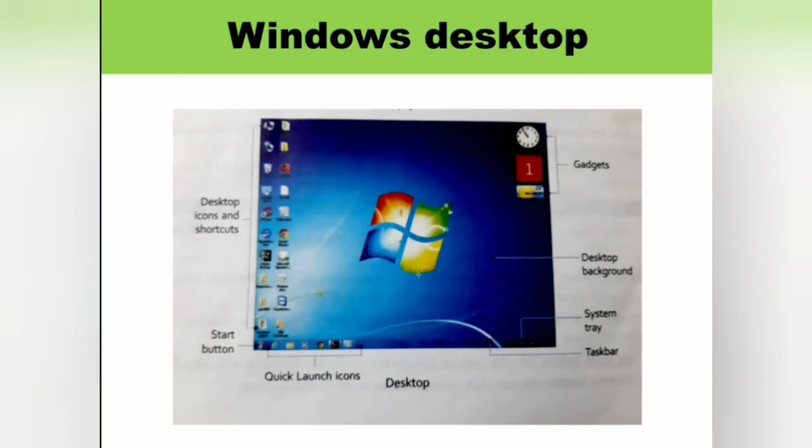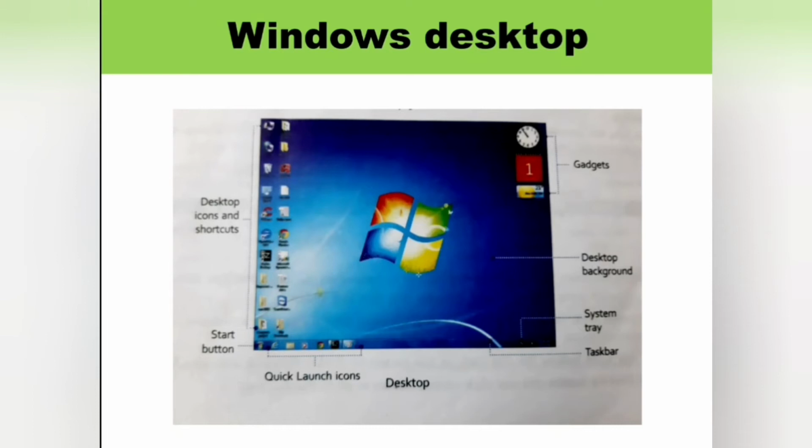This blue screen with the Windows image is called the desktop background. In the top right corner there are some pictures that are called gadgets. The long bar at the bottom of the desktop is called the taskbar.